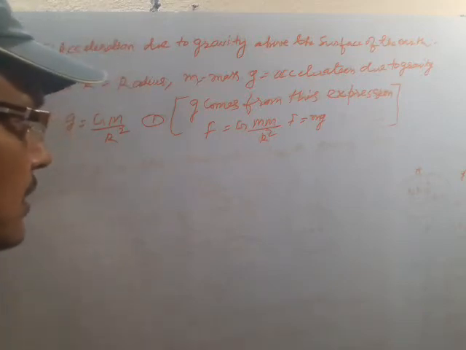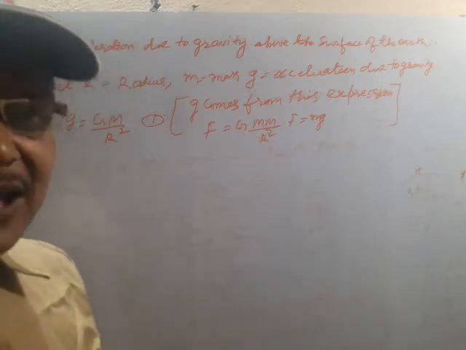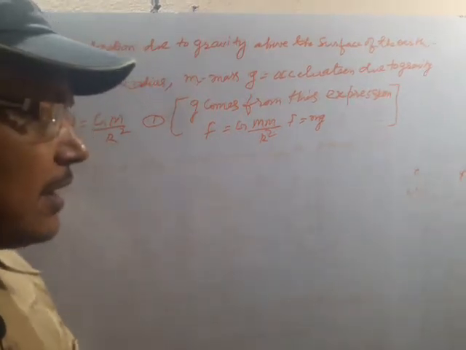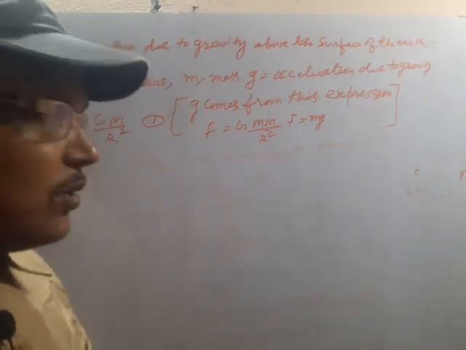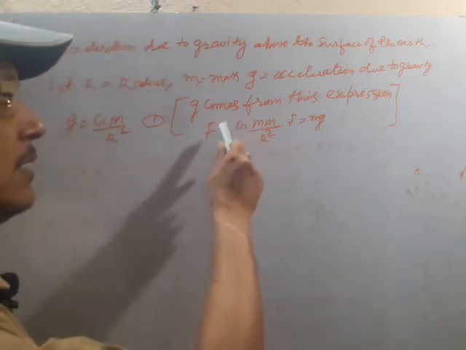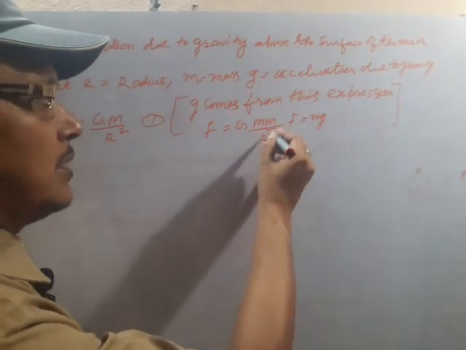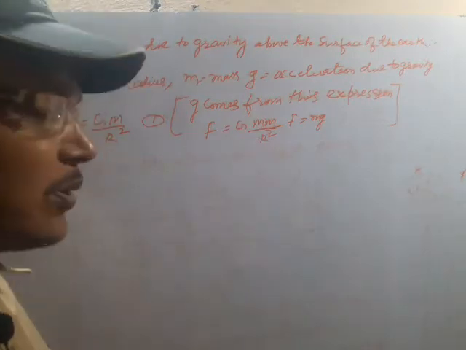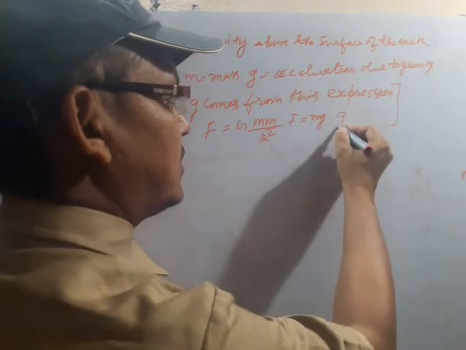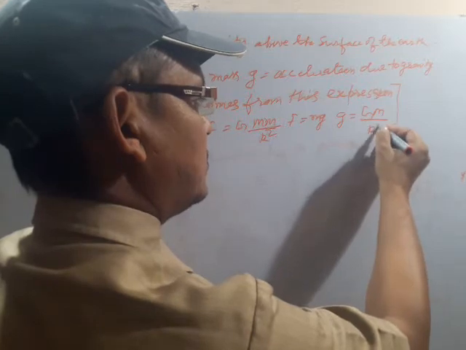In the universal law of gravitation, every body in the universe attracts another body with a force which is directly proportional to the product of their masses and inversely proportional to the square of the distance between them. Now here g is equal to GM by r square. How do you get this thing?